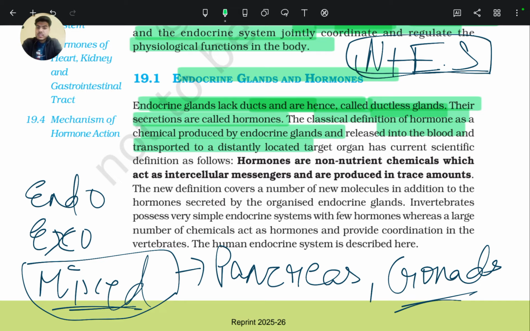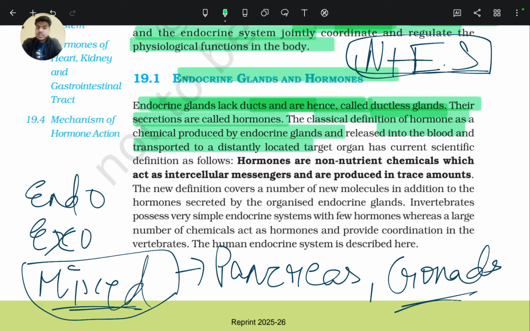The new definition covers a number of new molecules in addition to the hormones secreted by the organized endocrine glands. Invertebrates have a very simple endocrine system with few hormones, whereas in vertebrates a large number of chemicals act as hormones and provide control and coordination of different organs of the body. The human endocrine system is described in this chapter.